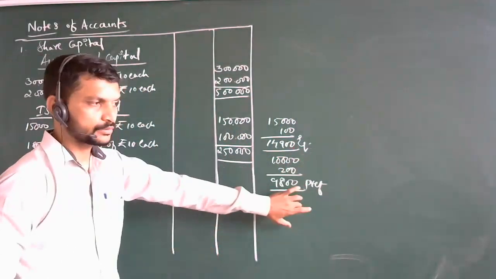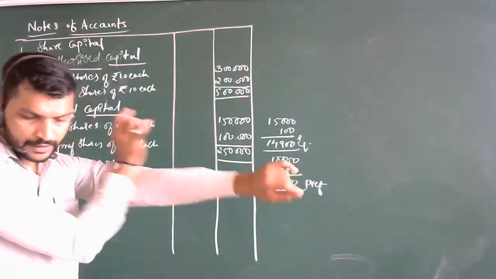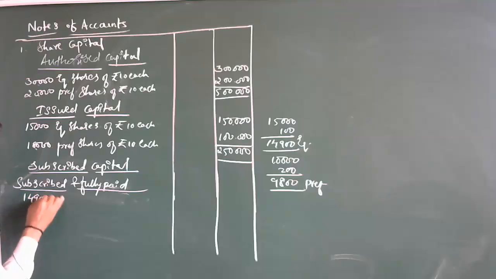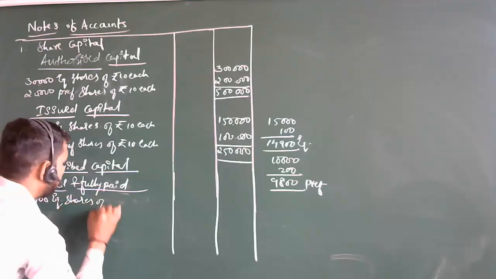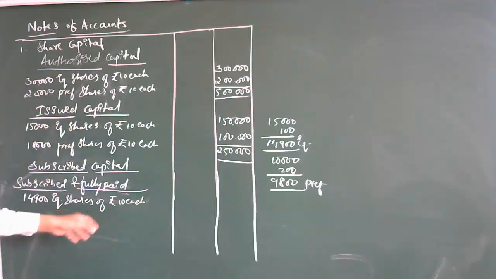This is the subscribed and fully paid capital. So we have the entry on this. 14,900 equity shares of rupees 10 each, how much will it be?